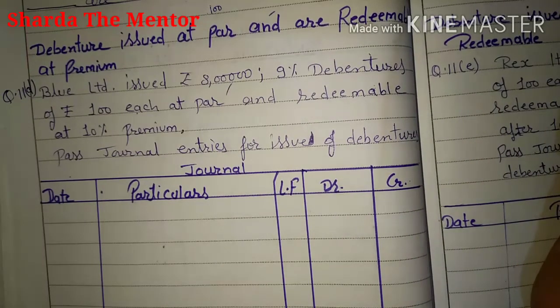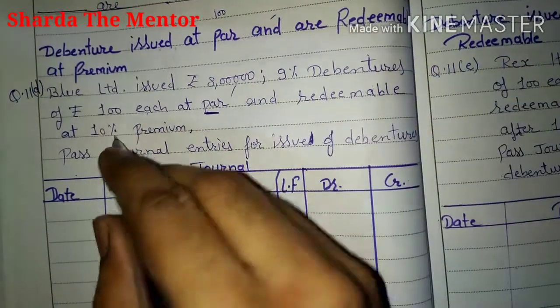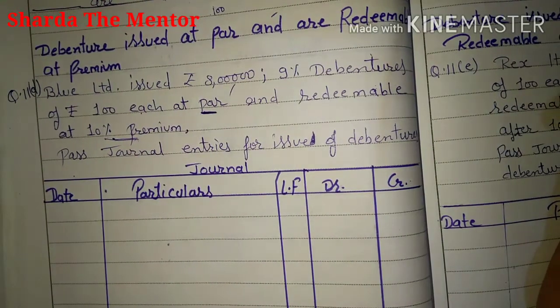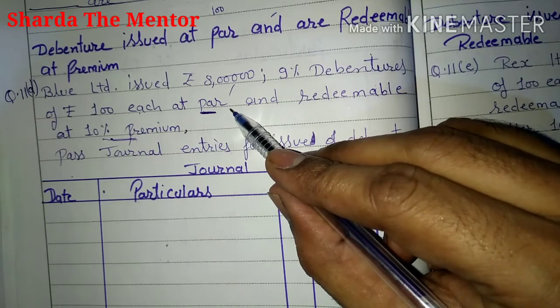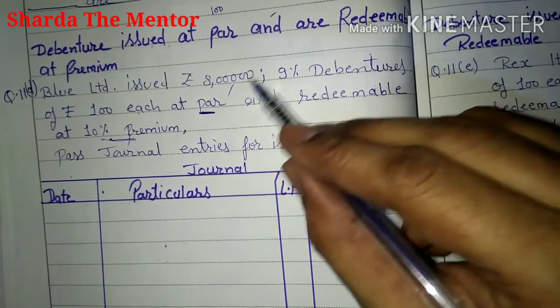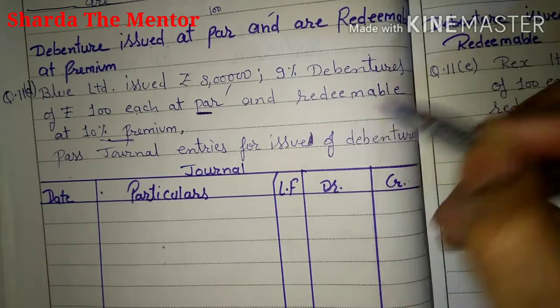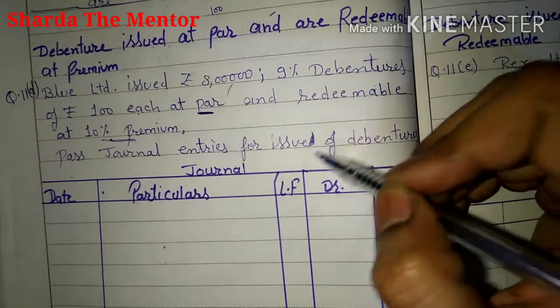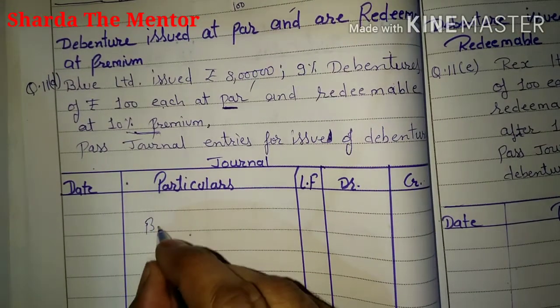So, Blue Limited issued rupees 8 lakh, 9% debentures of 100 each at par and redeemable at premium. Now, two important things: you are issuing at par and you will redeem at a premium. First, if we are issuing debentures at par, it means at the time of issue we will get the same value. We are issuing at 100 rupees, so we will get the 8 lakh rupees at the time of issue. But when we redeem, we will give more, around 10% extra on the redemption. So the first entry will remain the same.